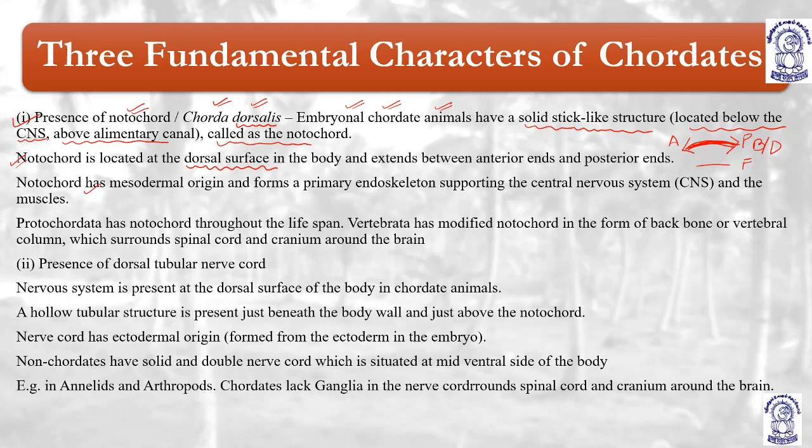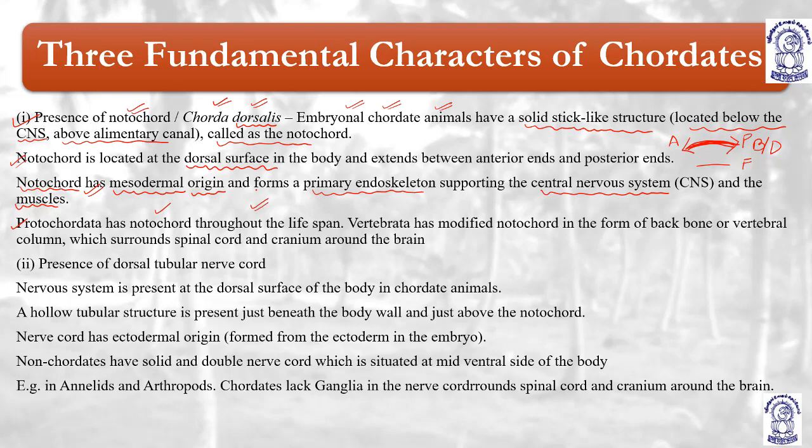Notochord is mesodermal in origin, and forms a primary endoskeleton, supporting the CNS, central nervous system, and the muscles. So notochord, it is mesodermal in origin and it forms the primary endoskeleton supporting the muscles and the central nervous system, understood? Now the fourth point, protochordata has a notochord throughout the lifespan.